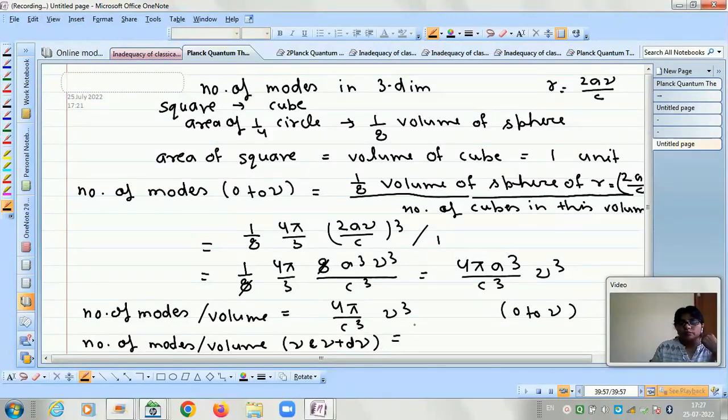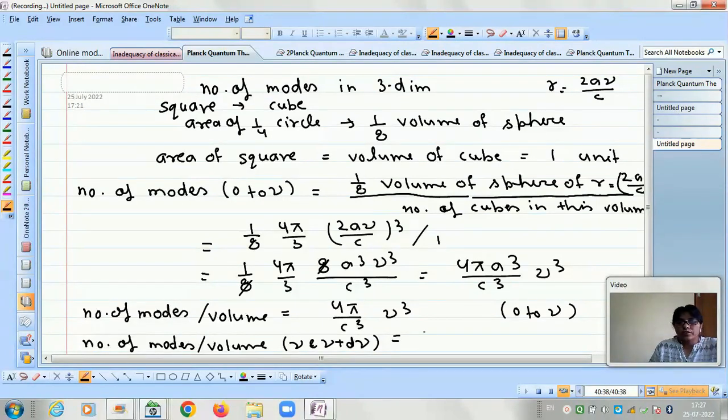So what we will do is proceed with a shorter method, that is, we will take the differentiation. If we go with the longer method, it means that we have to draw another sphere with the radius 2a nu plus d nu by c, whole cube, and then the volume between the two spheres divided by the number of cubes will give the actual modes. But we will proceed in the shorter way, and therefore we will just differentiate it.